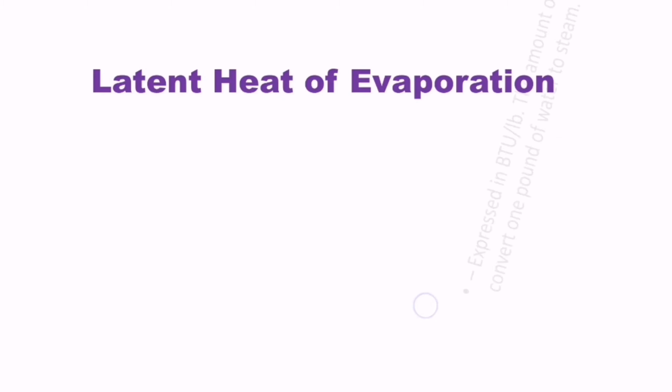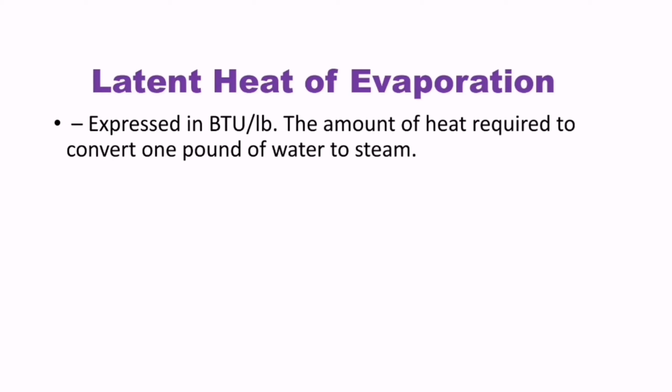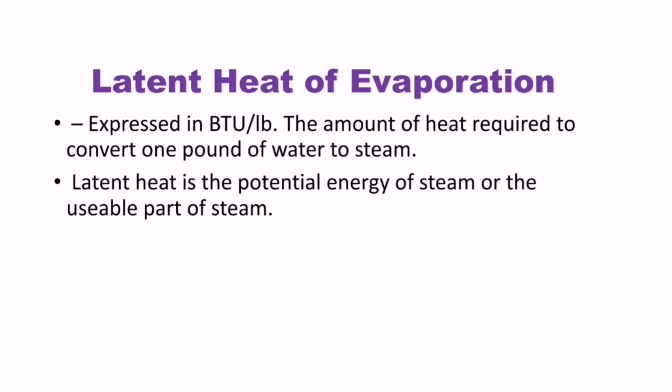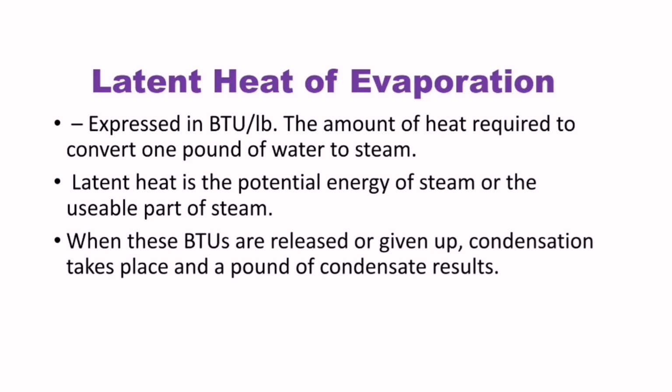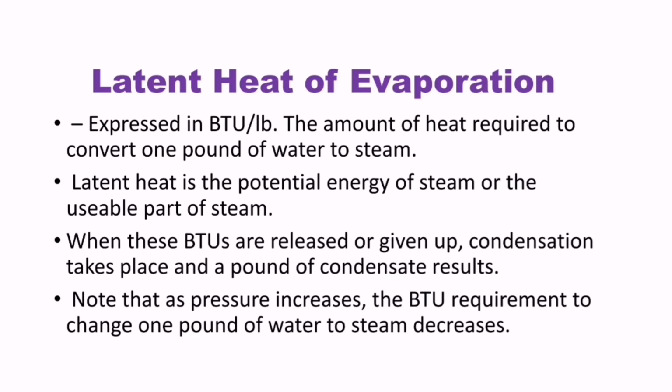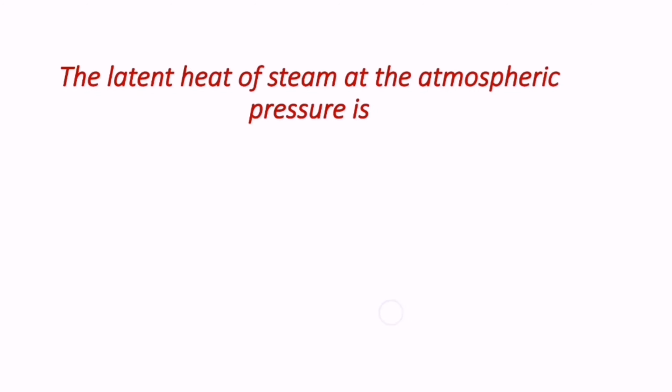What is latent heat of evaporation? Expressed in BTU, it is the amount of heat required to convert 1 pound of water to steam. Latent heat is the potential energy of steam, or the usable part of steam. When these BTUs are released or given up, condensation takes place and a pound of condensate results. Note that as pressure increases, the BTU requirement to change 1 pound of water to steam decreases.